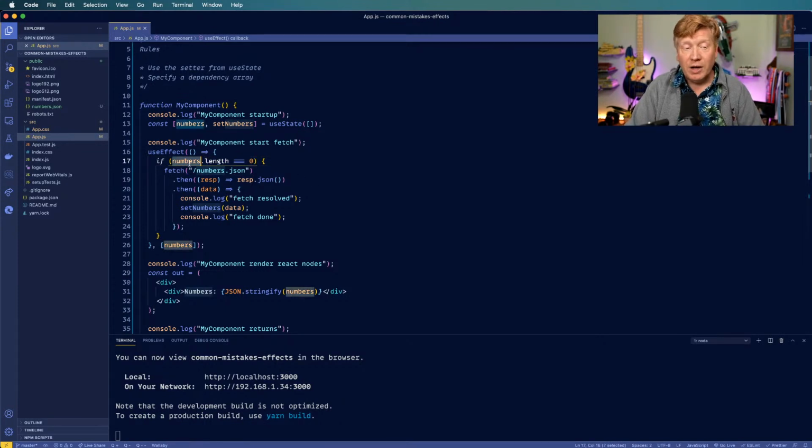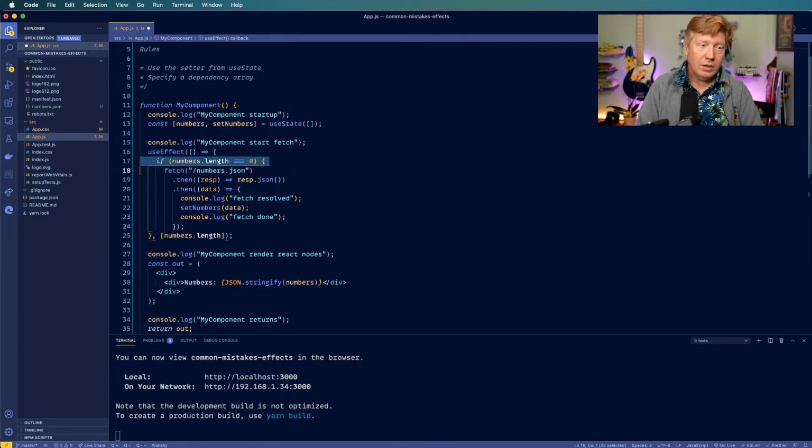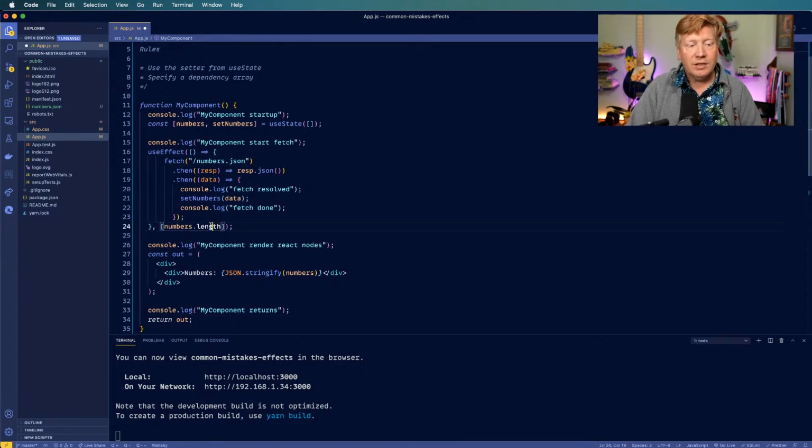Now, another possibility for fixing this, and I didn't do this in the original video, but I'll do it here, is to use numbers.length as the dependency. So numbers.length is going to start off at 0 because it's an empty array, and then it's going to be 3, which is going to be different.